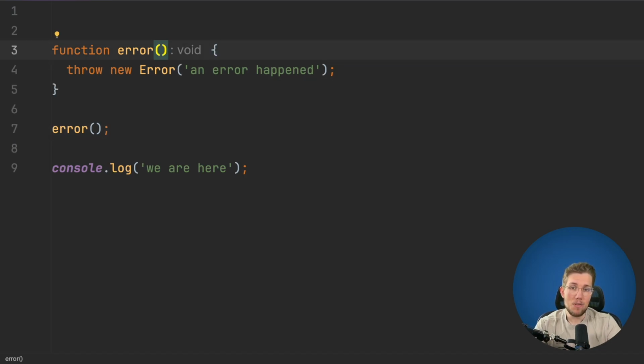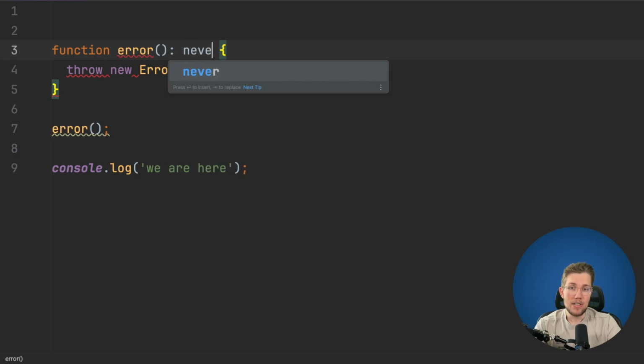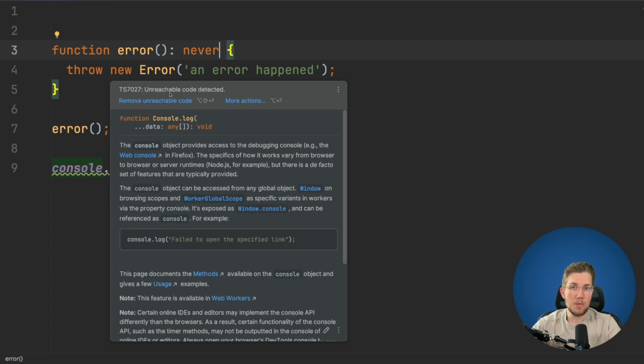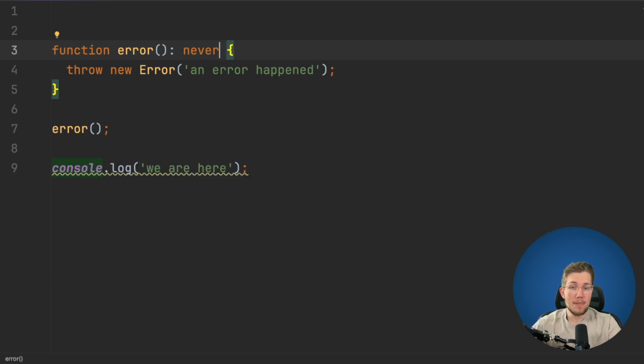So we say error returns never. Now on line 9 we get a warning, and if we check what it is, we can see unreachable code detected. TypeScript now understands that the never type means we are in an impossible path, that the error function will never return, so this line can never be reached.